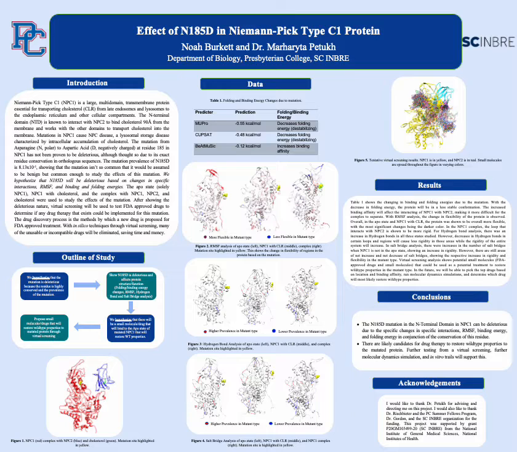Overall conclusions from my study are that the mutation at residue 185 from asparagine to aspartic acid can be deleterious due to the changes in specific interactions, RMSF, binding energy, and folding energy, in conjunction with the conservation of the residue, and that they are likely candidates for drug therapy to restore wild-type properties to the mutated protein. Further testing from molecular dynamics simulations and in vitro trials will support this.